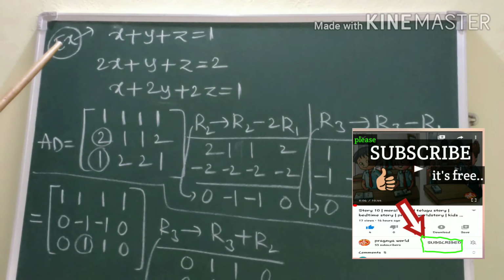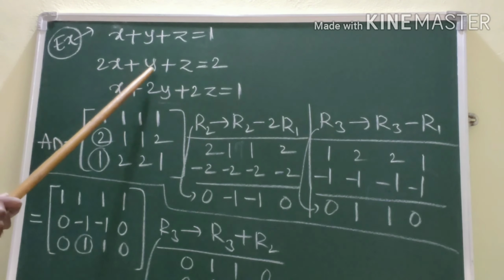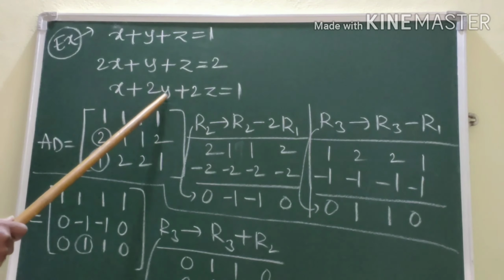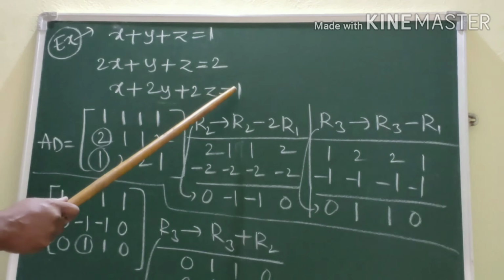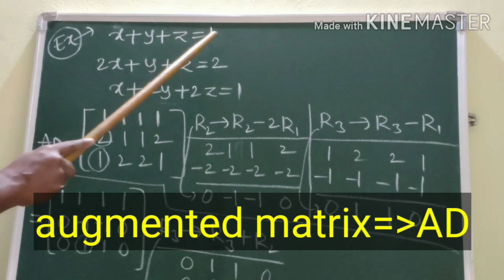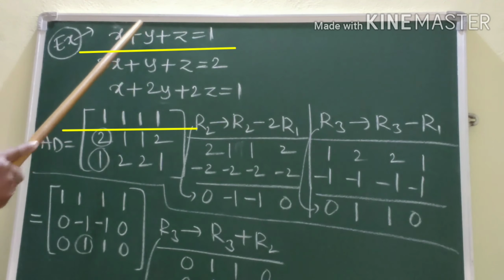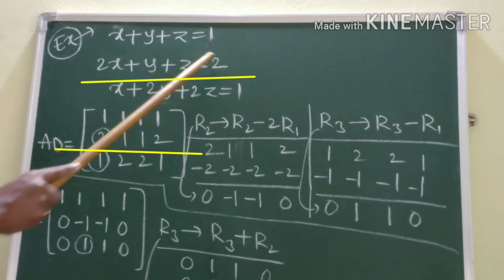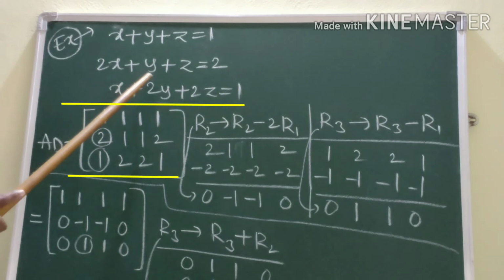Second example based on non-homogeneous linear equations. Here the given equations are x plus y plus z is equal to 1, 2x plus y plus z is equal to 2, x plus 2y plus 2z is equal to 1. Like the previous example, here also we have to write the augmented matrix. That is AD is equal to, write all the coefficients: 1, 1, 1, 1. Next 2, 1, 1, 2. Next 1, 2, 2, 1.